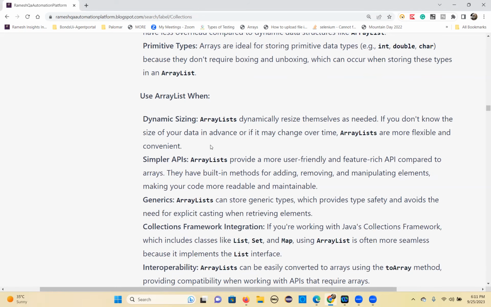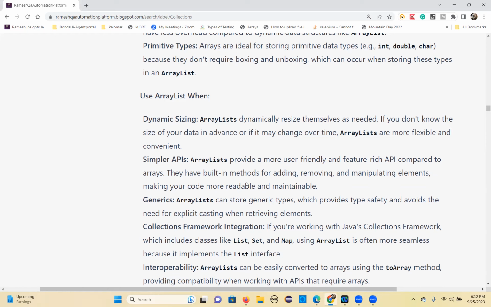You can use ArrayList when the size is dynamic. You don't know the size, so you can go for the ArrayList. With an ArrayList you can expand and collapse, however many elements there are. If you don't know, it is better to use ArrayList instead of arrays. Arrays are a fixed size, and this is the dynamic size. If you want dynamic size, go for ArrayList. If you have a fixed size, go for arrays. Exact data, exact size, go for arrays. If you don't know, go for ArrayList.